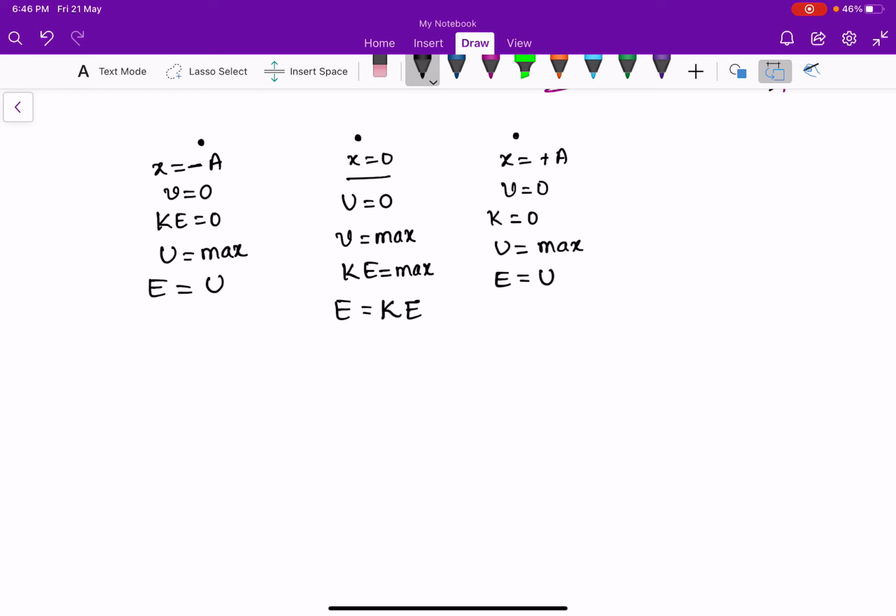By considering all these conditions, I am drawing a graph here.